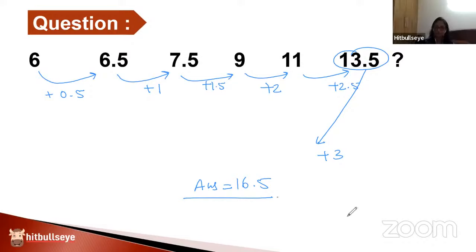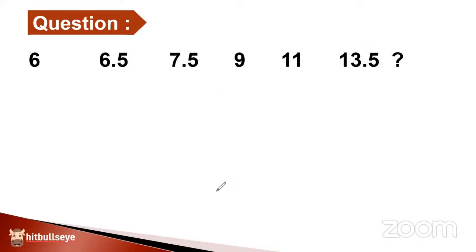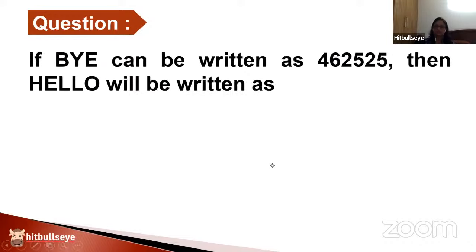So let's move ahead. These are the 3 questions that I picked up from the series topic to give you a fair idea about what kind of questions you get in series. All 3 were from the same pattern where the difference between the 2 consecutive terms creates the pattern. That pattern will be quite easy to identify, but of course we can have certain difficult questions also in series. Of course, that comes in the second level of difficulty. So let's move ahead to the next concept.